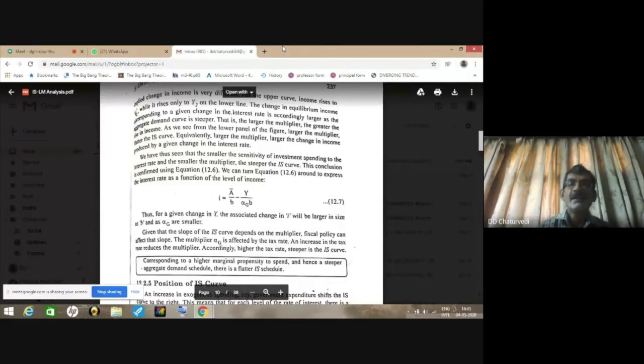So here aggregate demand schedule becomes steeper with high value of MPC and alpha G or B, but IS curve will become flatter, means lesser slope.